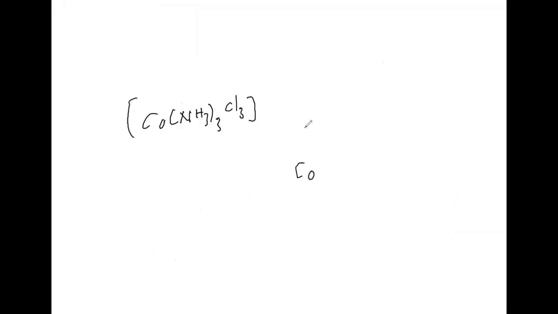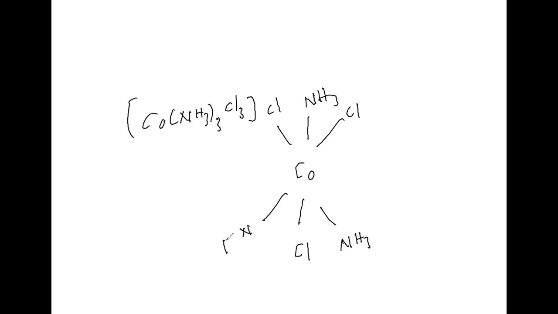See here, I'll be taking octahedral complexes. For that, what I am doing? Chlorine, NH3, then chlorine, NH3, then chlorine, NH3.